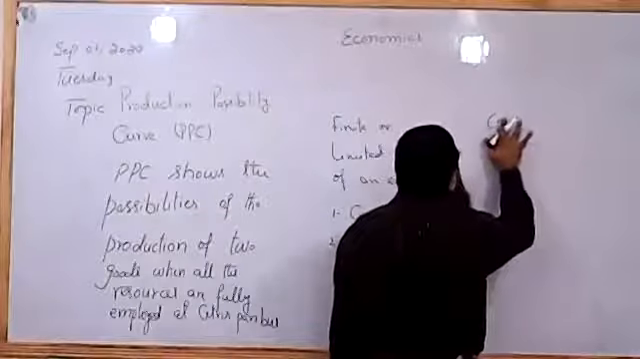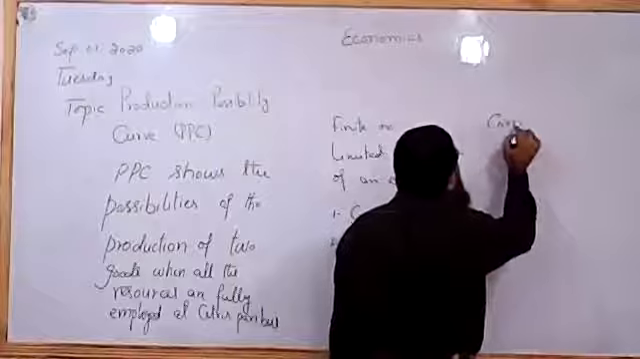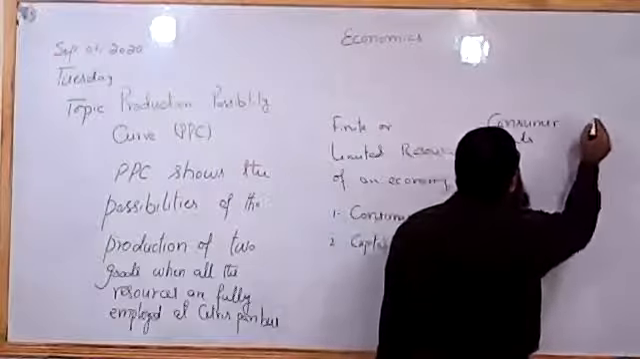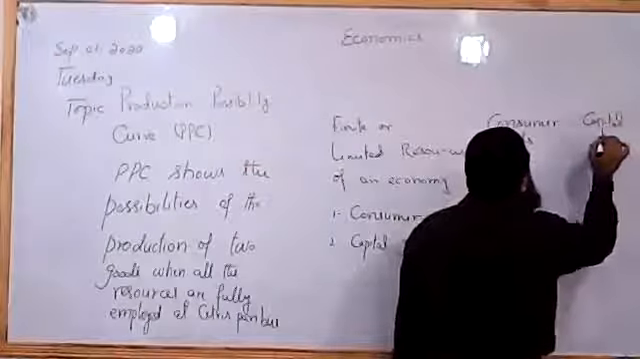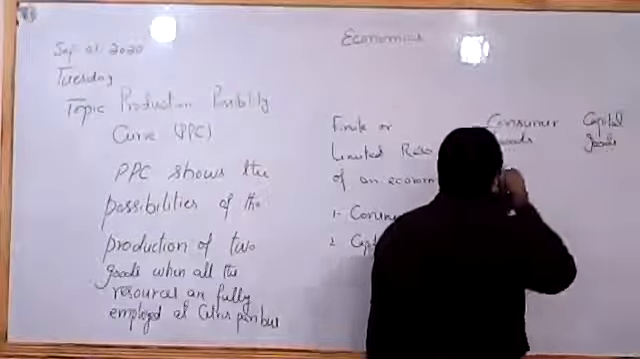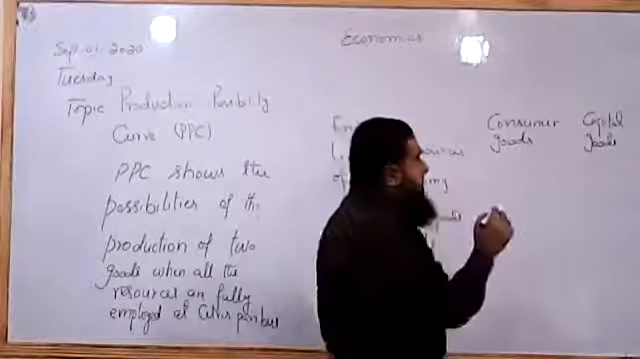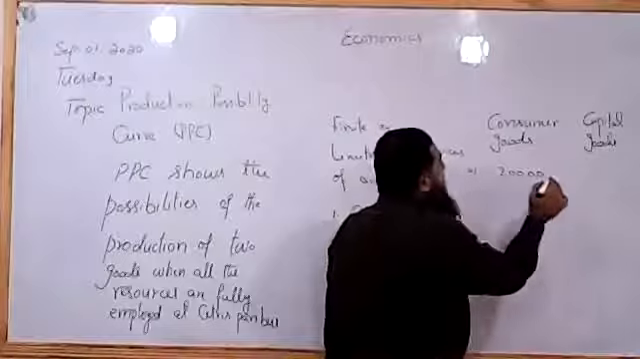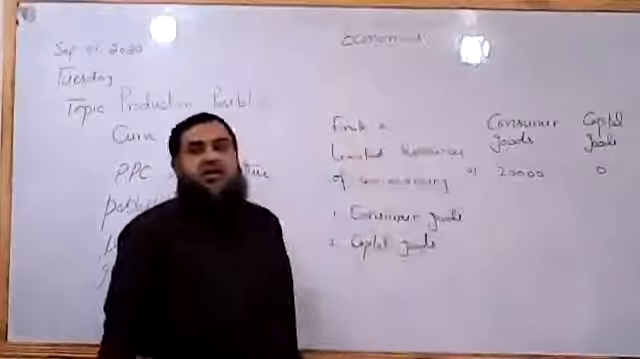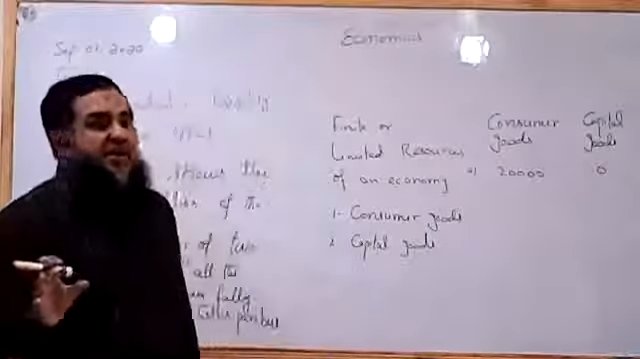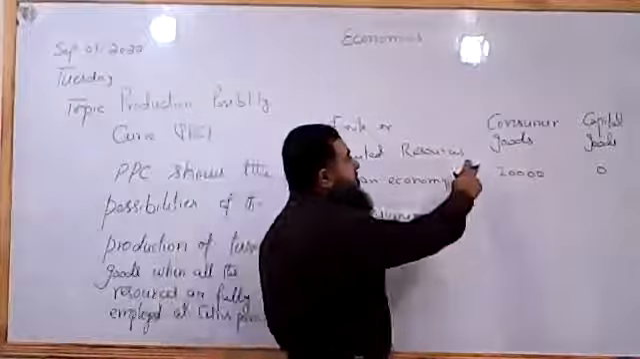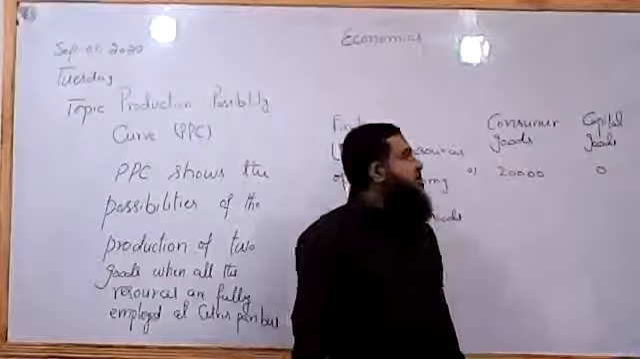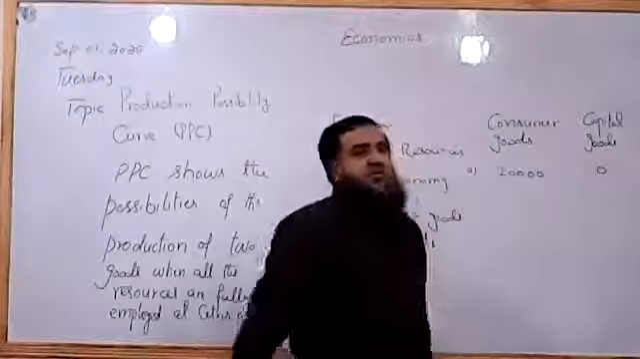Now take an example. I am going to have a table first of all to draw a PPC. Consumer goods are here, and at the same time I am going to have capital goods in the other column. When all the resources are employed, it is going to produce 20,000 of consumer goods and none of capital goods. Whatever labor, land and capital are available are employed in the production of only consumer goods. The opportunity cost of producing all the 20,000 consumer goods is that we have sacrificed all the capital goods.